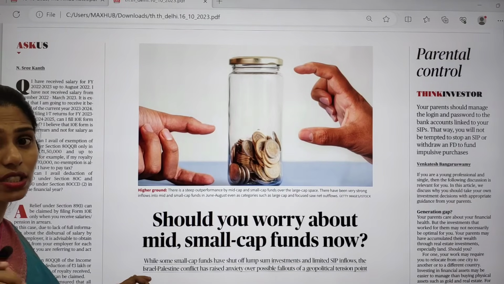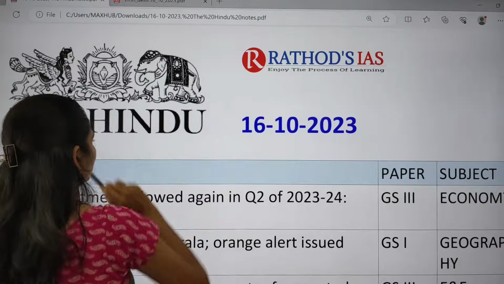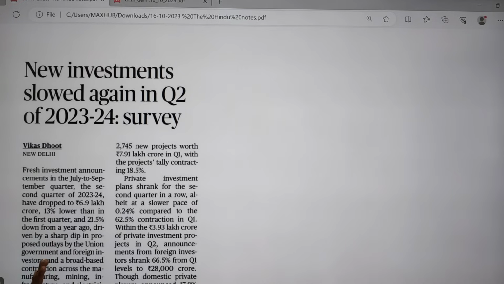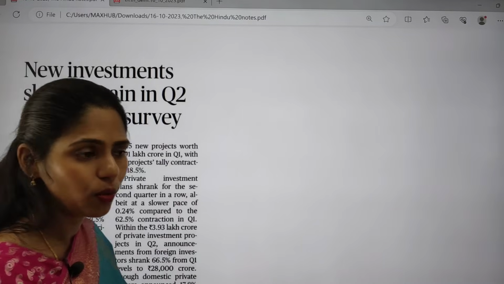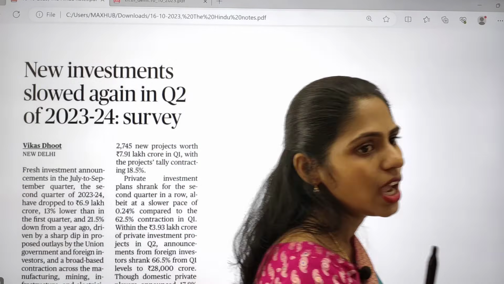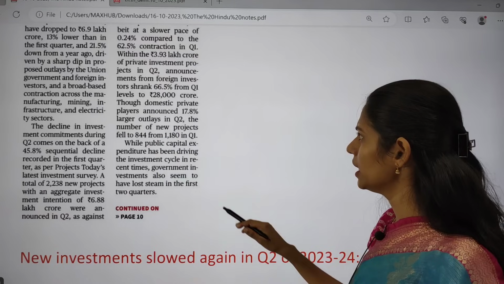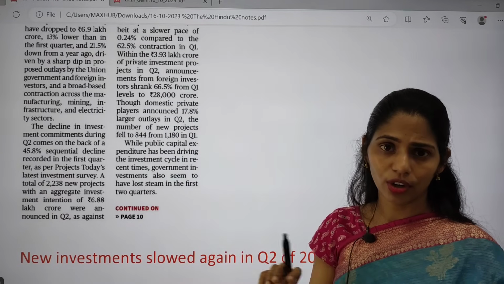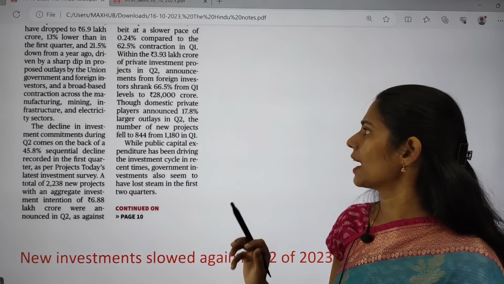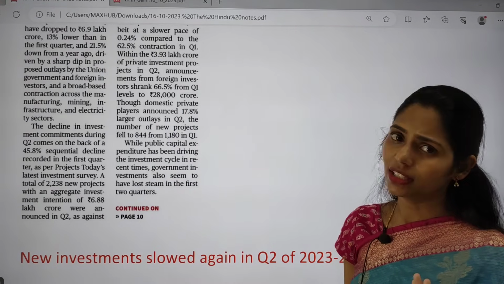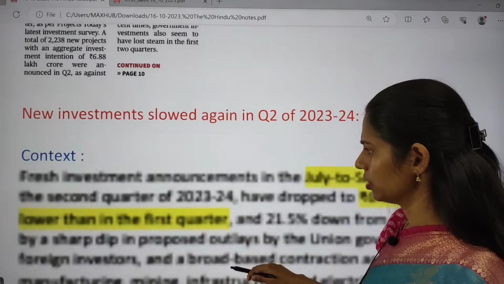Okay, that's all. These are the very important articles that you have to see. And now let us try to see the detailed analysis of those topics. So the first topic is about new investments showing a drop again in Q2 of 2023-2024, according to the survey. We are going to discuss the points which are important from the UPSC point of view, and I will also be giving you other perspectives. Reading each and every word present in the article is not at all important, and remembering all these facts like 66.5%, 28,000 crore will not be useful. That is not the way of reading a newspaper for examinations.